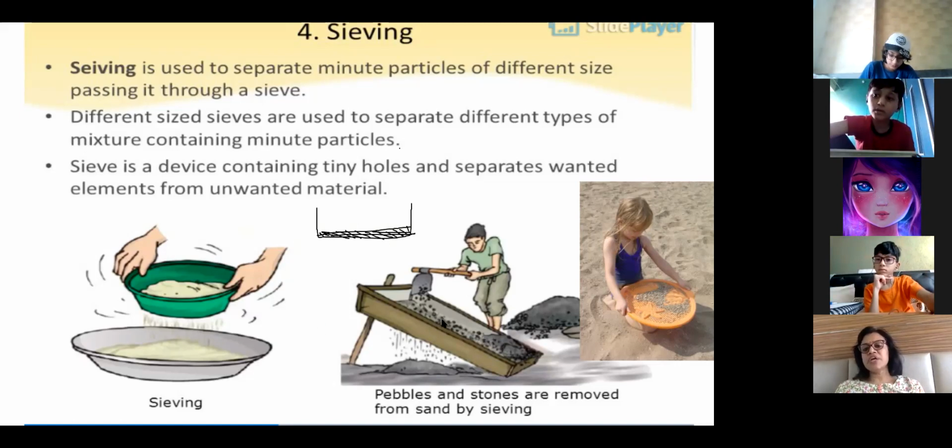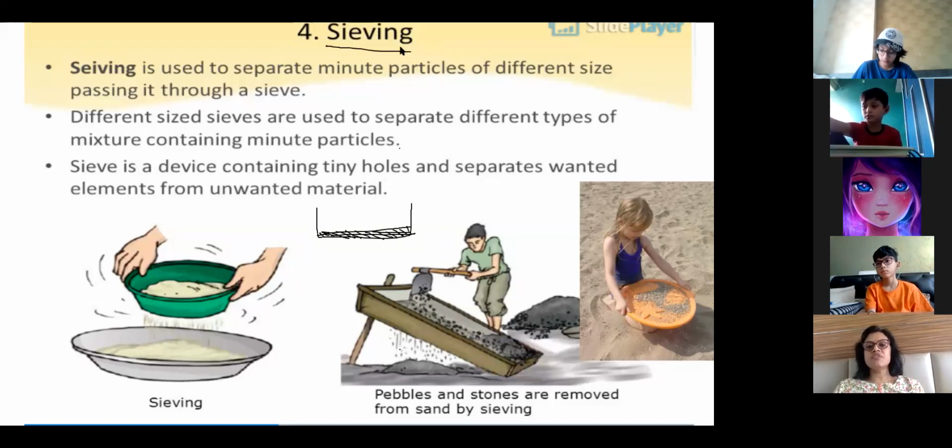How do we separate pebbles and stones from a large amount of sand? When you put it on a bigger sieve and move the mixture, the sand falls down, and the pebbles and stones remain on the sieve because their size is such that the holes do not allow them to pass. Is it clear? So that is sieving.